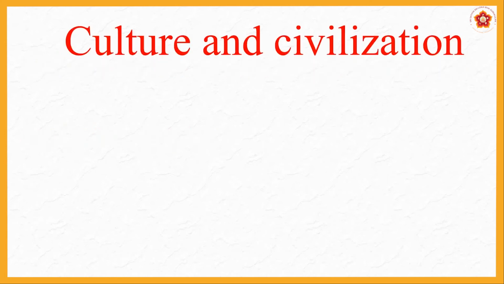Now let's discuss culture and civilization. So what do we understand by these two words? Culture, we have understood, is the way, the values, our value system, belief system, what we are carrying from our generations, how we act in our life. That is all about culture. What is civilization? Civilization is the organized culture. Civilization is a part of it.